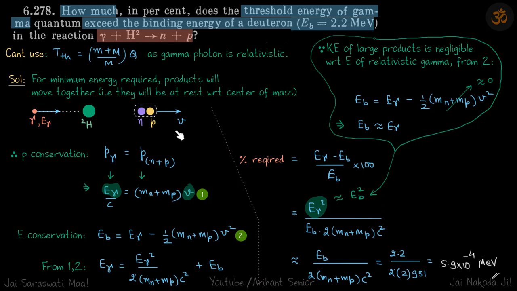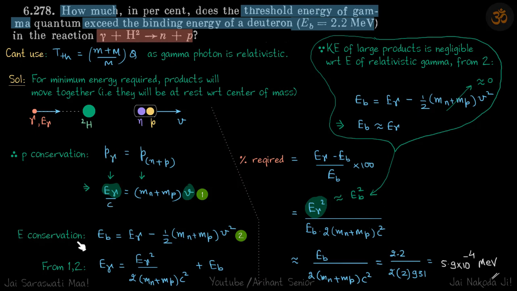So this is what represents the reaction. We have a gamma particle with E gamma that strikes a stationary deuteron particle, and the resultant nucleons will travel with velocity v. Now we can conserve momentum and energy. By momentum conservation, P, the momentum of gamma, is equal to the combined momentum of the products, which is Mn plus Mp into V, and P of gamma is of course E gamma by C, which is how we relate energy and momentum of a photon.